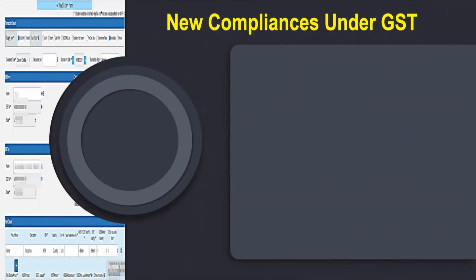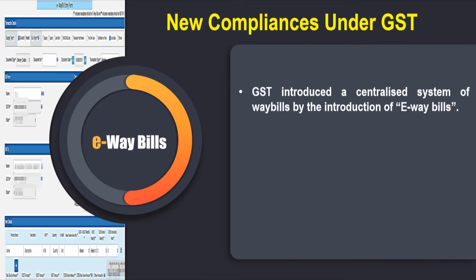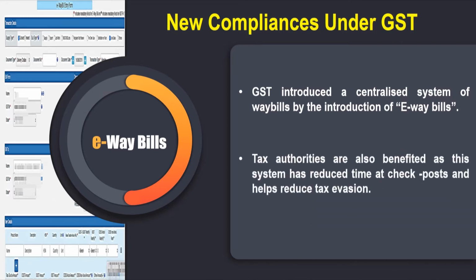Then there are some new compliances under the GST, like the e-way bills. GST has introduced a centralized system of way bills by the introduction of e-way bills. Under the e-way bill system, manufacturers, traders and transporters can generate e-way bills for the goods transported from the place of origin to its destination on a common portal with ease. Tax authorities also benefit, as this system has reduced the time at check posts and helps reduce tax evasion.